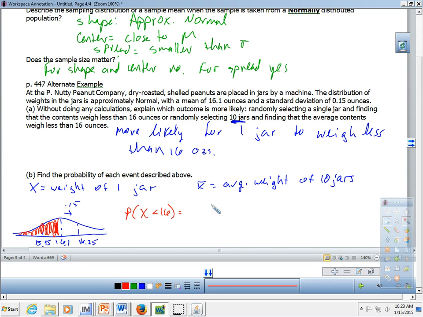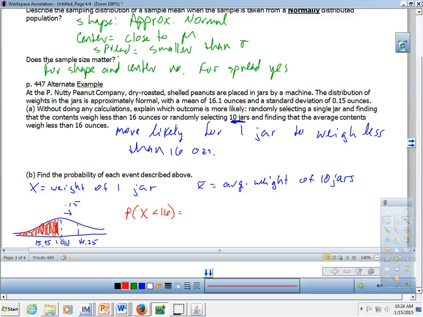Remember, we're in a normal calculation situation here where we can do a z-score, do 16 minus 16.1 divided by 0.15, get into table A, and we can pull straight from table A, since table A always gives us probability less than. Or we can get normal CDF, which is what I'm going to do. So second, VARS, normal CDF, the lower bound being something really, really small to get us out in that tail. I typed in a negative 1,000. The upper bound being where we want to stop our interval, which is going to be about right here, so 16. And then we need the mean and standard deviation.